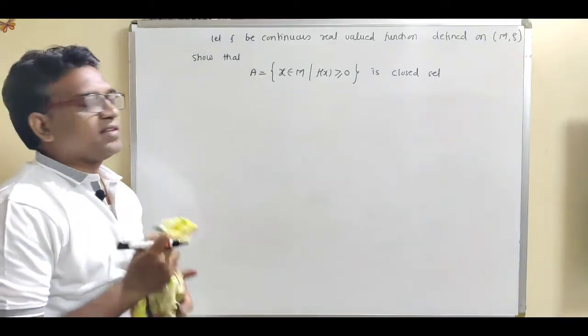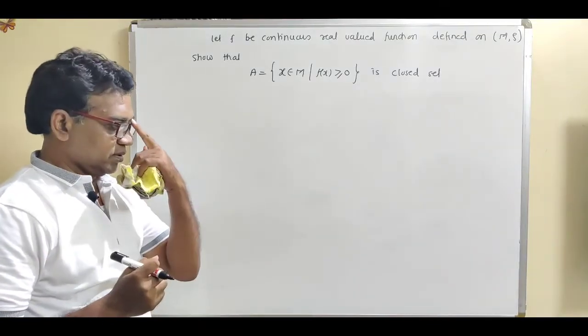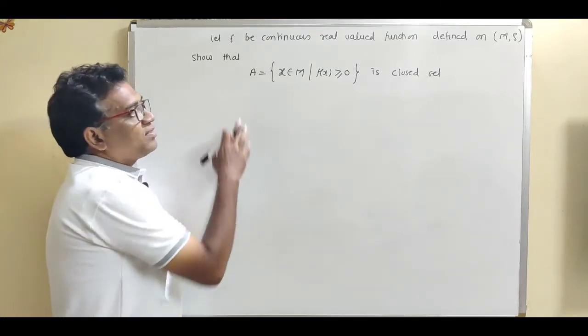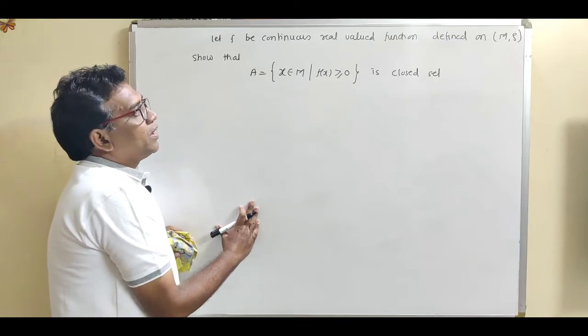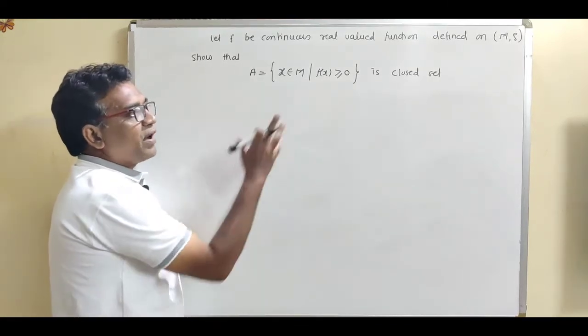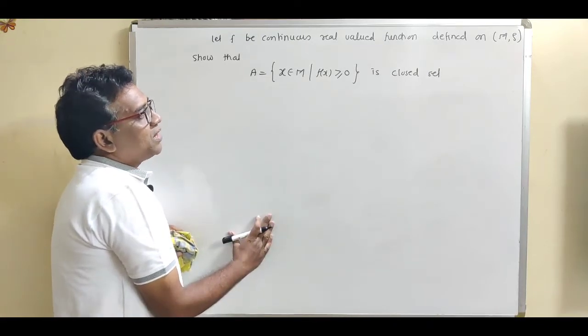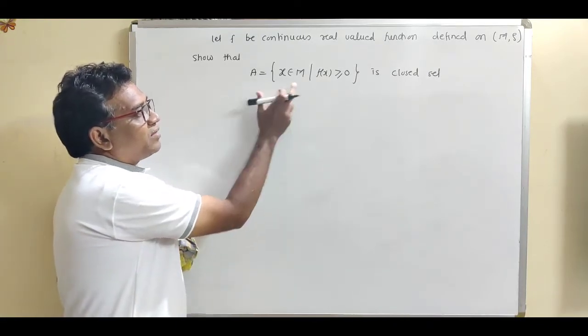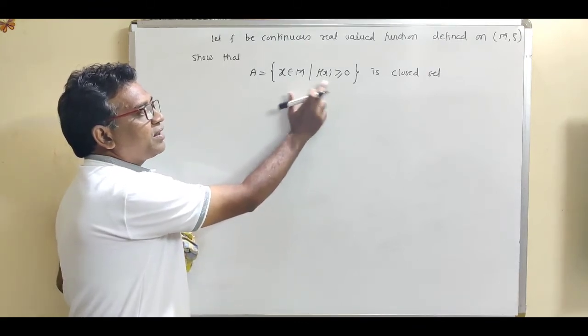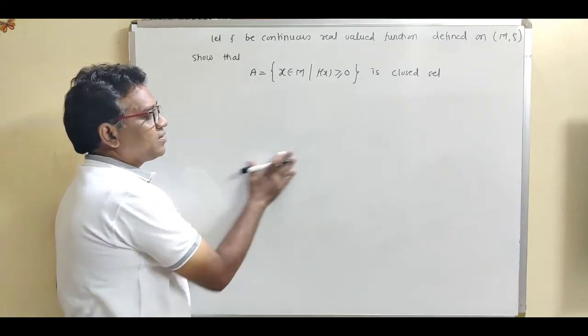Now let us take this second example, which is the same type. Now see what this example is. Let f be a continuous real valued function defined on a metric space (M, rho), then show that A is equal to the set of all x in M such that f(x) is greater than or equal to 0, show that it is a closed set.